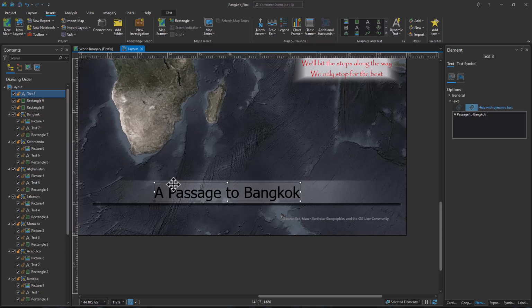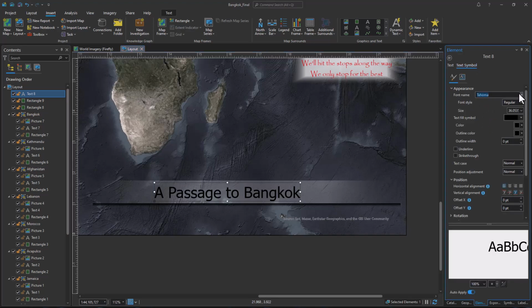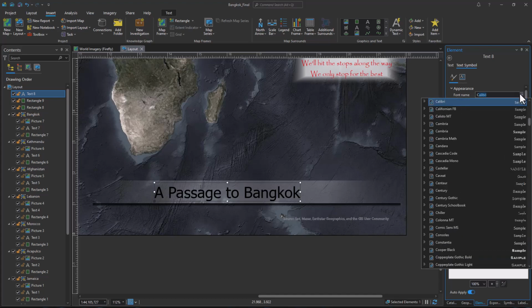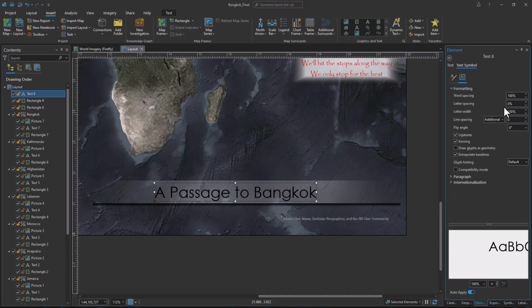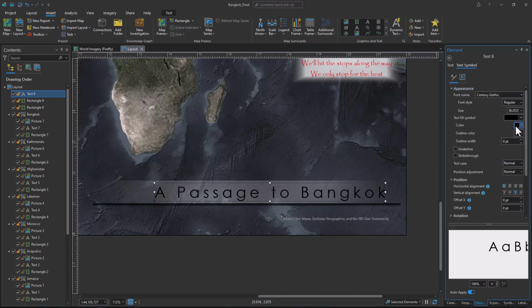And let's make that a little bit bigger. So let's go over text symbols. And Century Gothic is always, I found, fun for a lot of maps. And space out the letters because it always looks better if you space them out. Classy. And now it's back to our Rush Red.